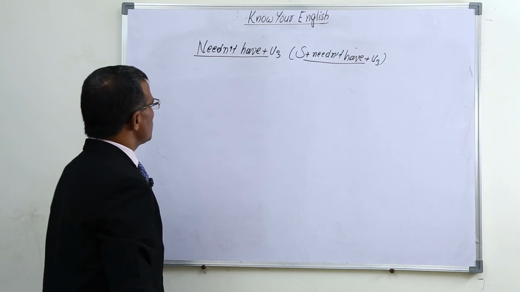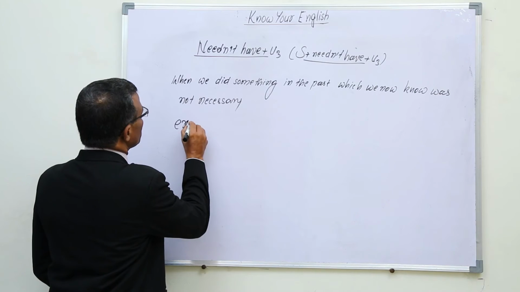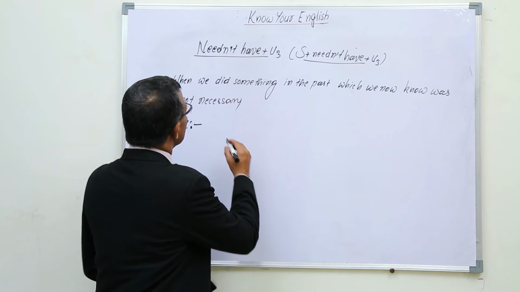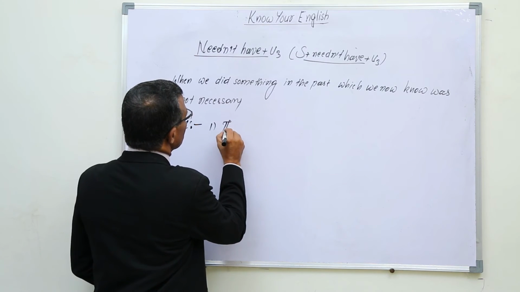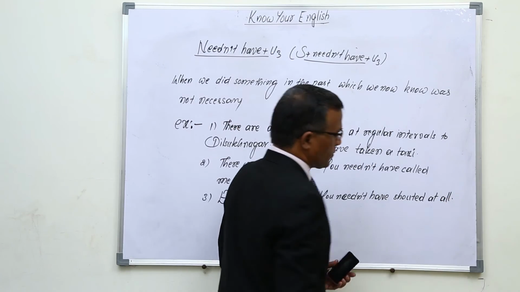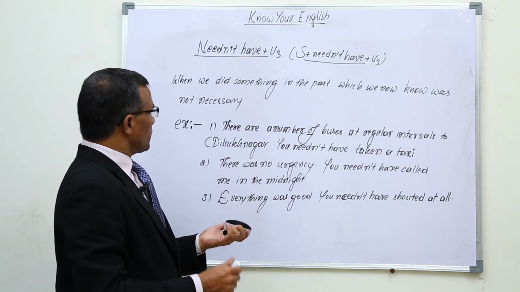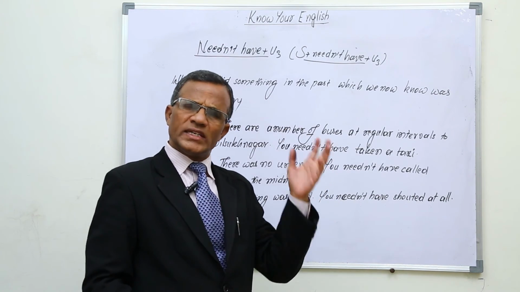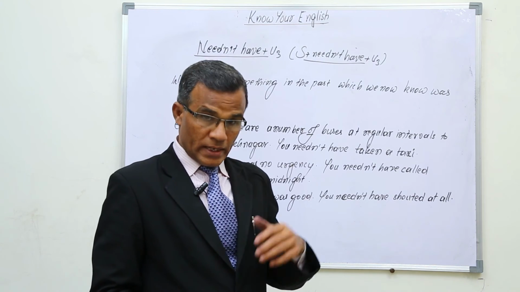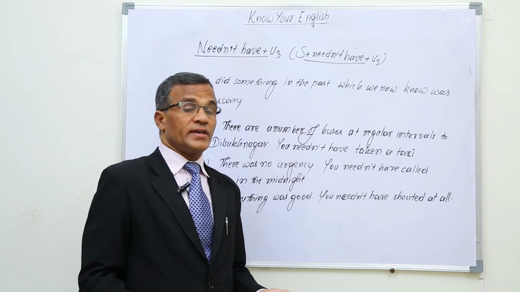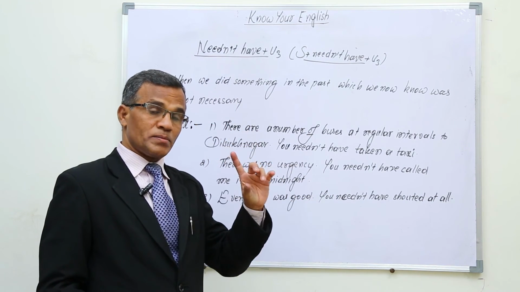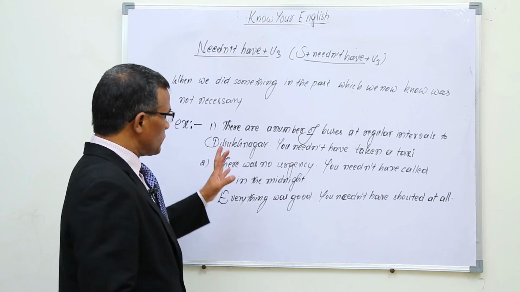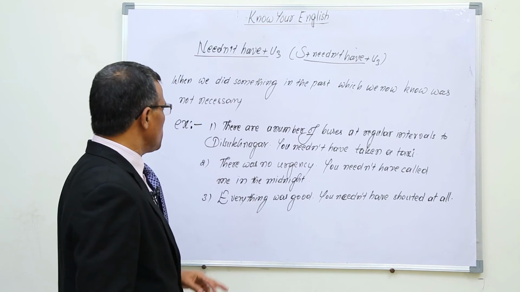We use this structure here. Number one. Here, needn't. When we did something in the past, means we did something in the past, but now we feel that it was not necessary. We did something in the past, but now we feel that it was not necessary. For such conditions, we use needn't have plus V3.